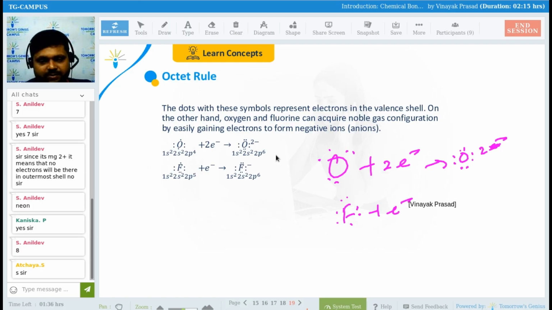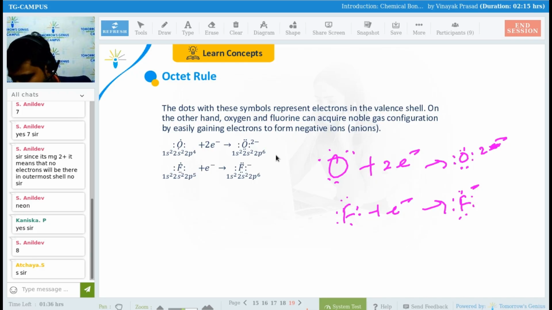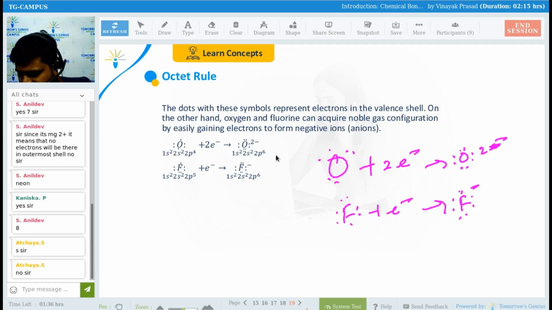So it will take 1 electron. So it will become what? F minus. So the total number of electrons now will be 8, but a minus charge will be there. Fine, everyone. Is there any problem till now, guys? No? Okay.